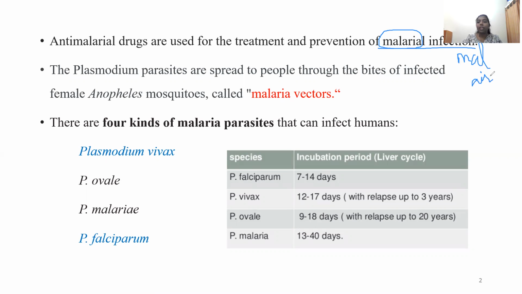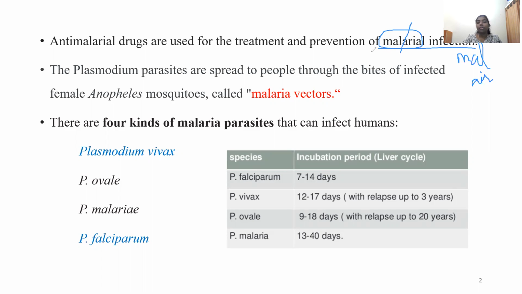Mal refers to bad, and the other part of the word refers to air. It was first thought that malaria was spreading in people because of a bad air or a foul air. So it was termed malaria, but later on it was understood that the causative organism of malaria is Plasmodium, but not air.